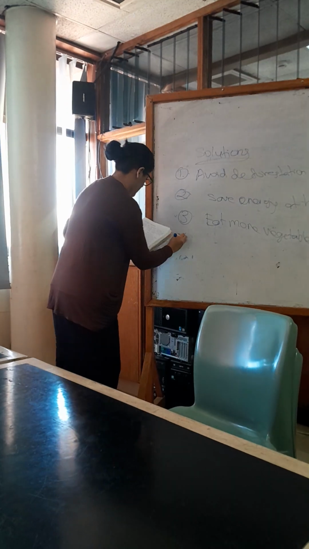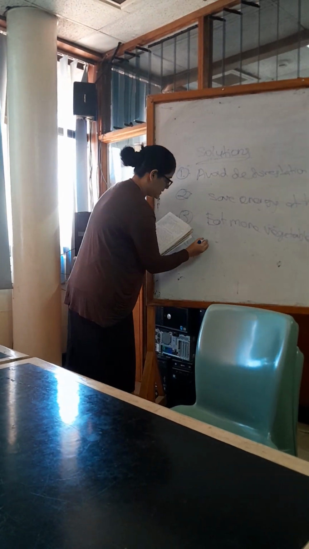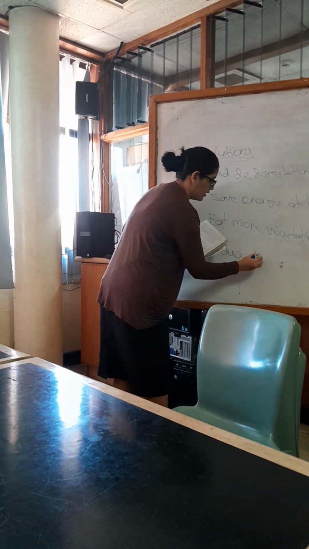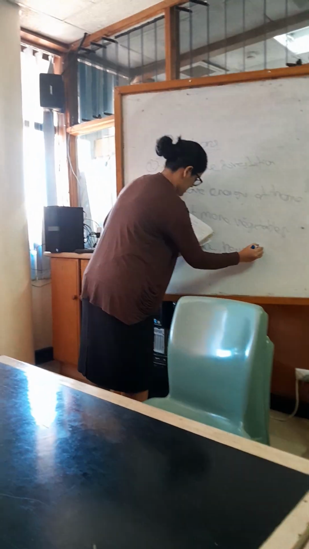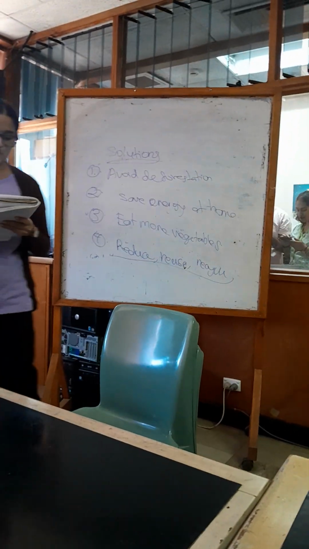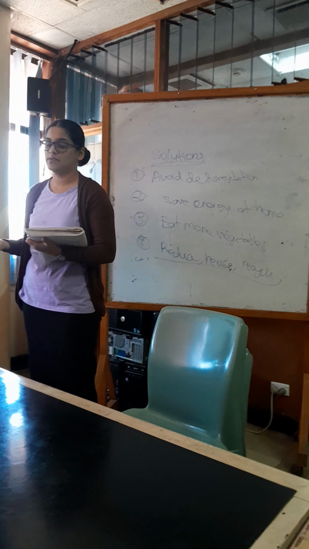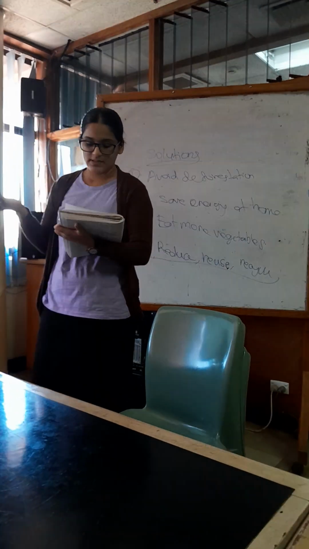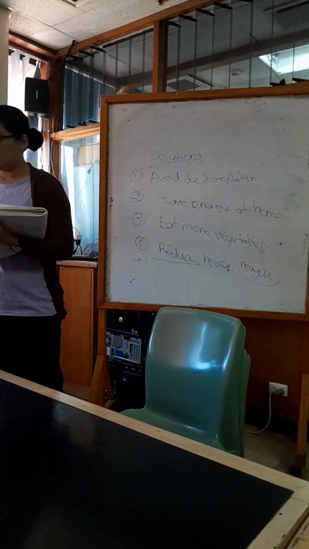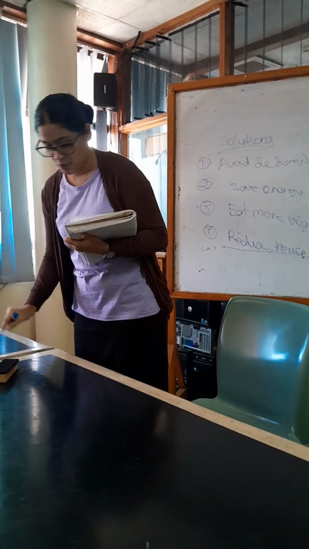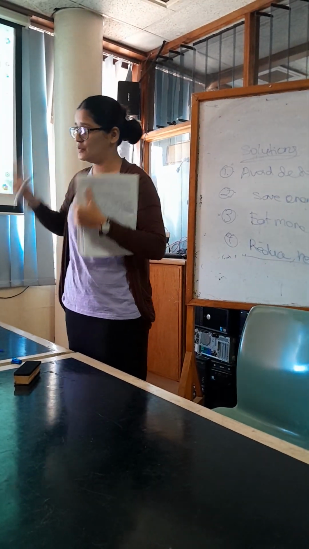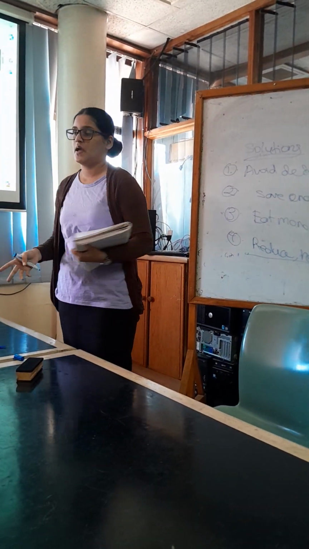And fourthly, and the last one, is reduce. Practice reduce, reuse, and recycle. Electronics, clothes and other items we buy cause carbon dioxide emissions at each point in production. At each production step we use machines.